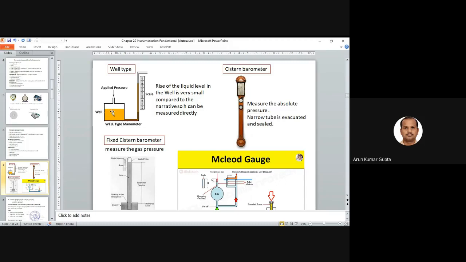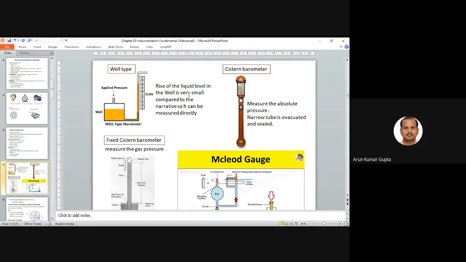That is why we also define this as a well, where the level will not change much. But whatever small pressure you apply to the well, you can see a change in the tube level. Since this is a very small, narrow tube, you can see the change on the scale, so you can easily get the readings.